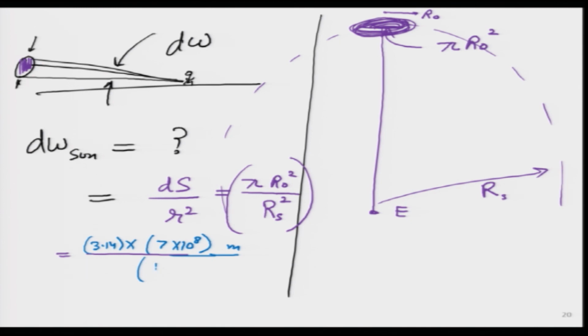The distance between earth and sun is about 150 million kilometers, which I convert into meters and then square, because we have r square. We need a calculator for this, but the final answer, if my calculation is correct, is about 6.8 into 10 power minus 5 steradians.